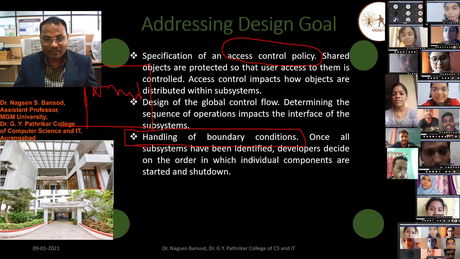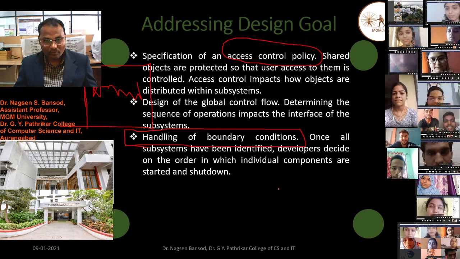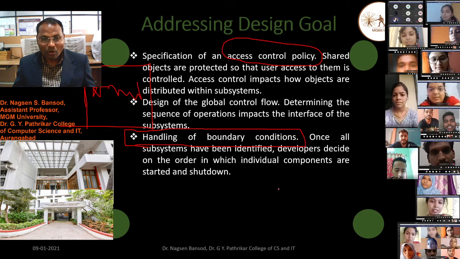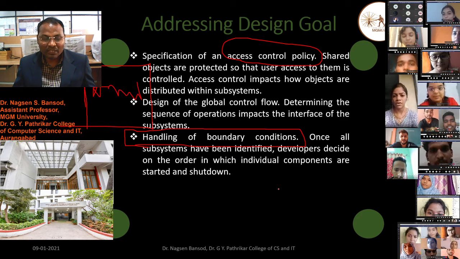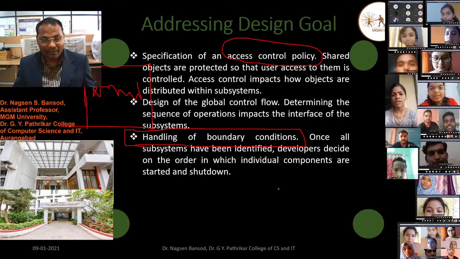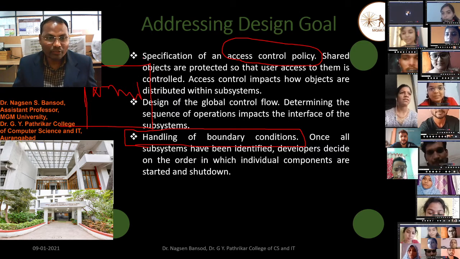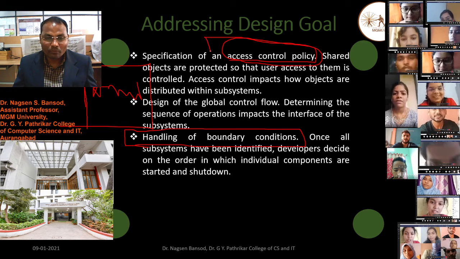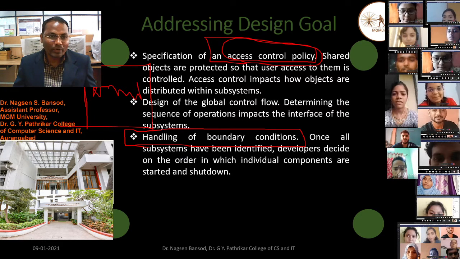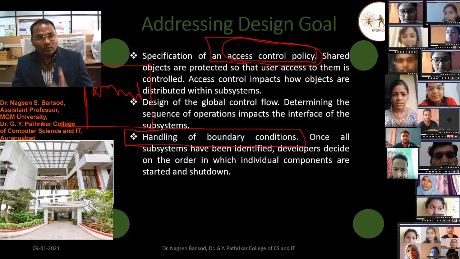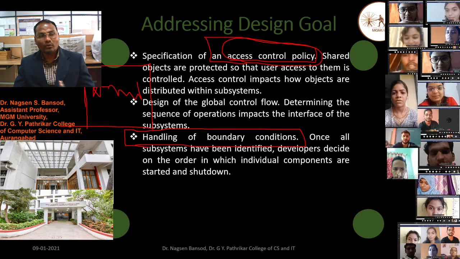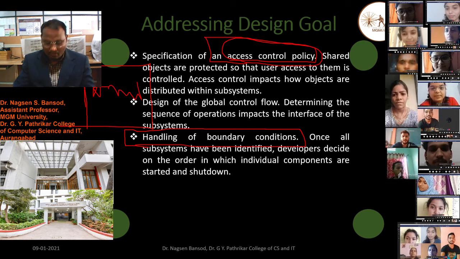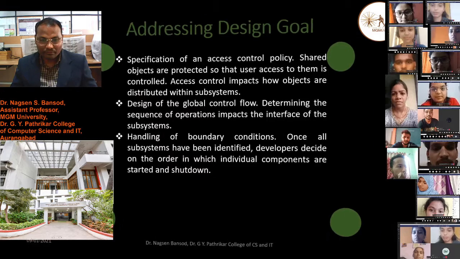So developers decide on the order in which the individual components are started and shut down. As a developer, we have to decide the control flow policy. In that policy we have to write how a subsystem will start and how a subsystem will end, at the solution domain.